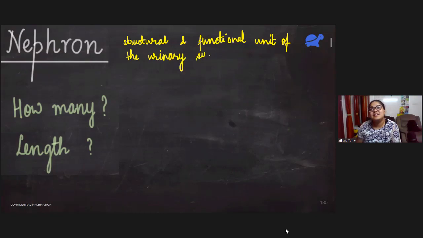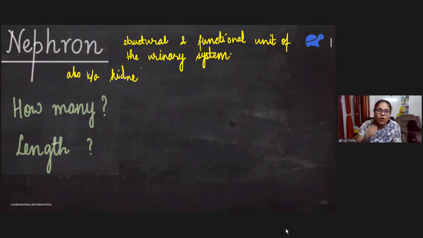Let me just write all of its different names. Actually, I'll write only two, but there are many more. So these nephrons are also known as kidney tubules. Tubules are small tubes. So they are also known as kidney tubules. Or this is where urine is actually produced.